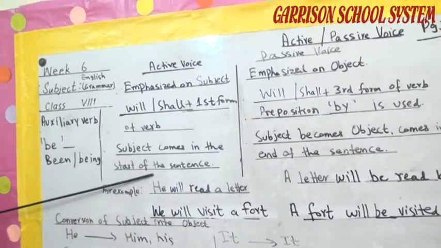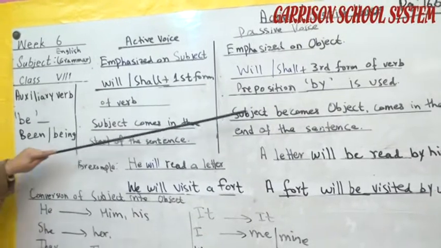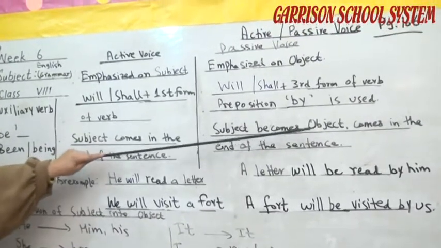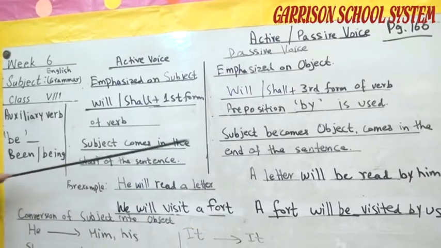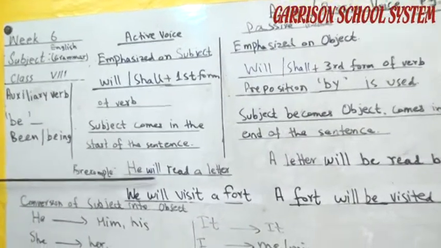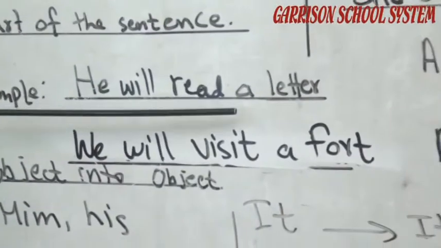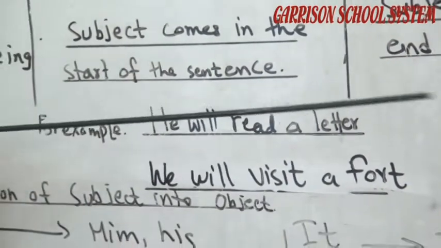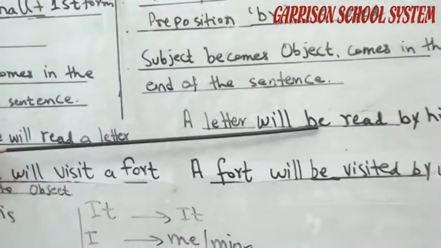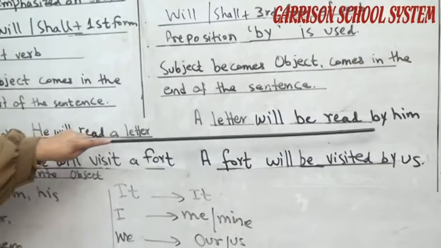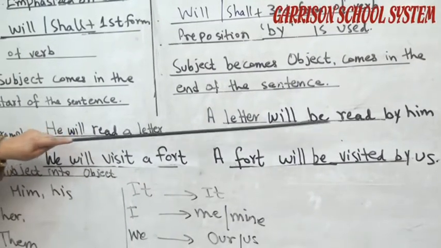The subject comes at the start of the sentence and then becomes the object and comes at the end. For example, he will read a letter. A letter will be read by. "Be" is the auxiliary verb, "by" the preposition, "read" the third form of the verb.